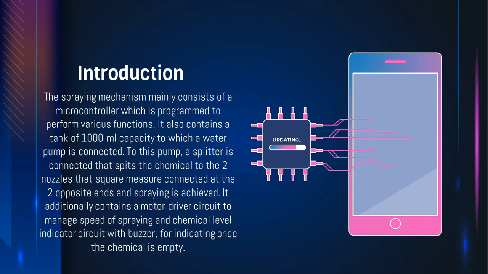To this pump, a splitter is connected that splits the chemical to the two nozzles that are connected at two opposite ends, and spraying is achieved. It additionally contains a motor driver circuit to manage the speed of spraying and a chemical level indicator circuit with a buzzer for indicating once the chemical is empty.